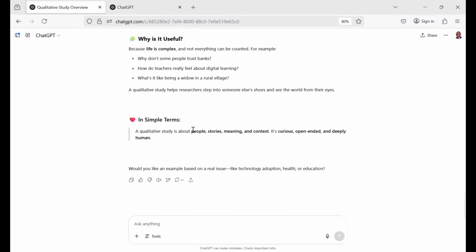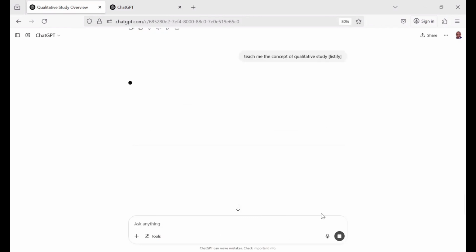So, in simple terms now, a qualitative study is about people, stories, meanings, and context. It's curious, open ended, and deeply human. So, the last one is listify. We are going to add the word listify to replace this ELS 10 and replace human, and just write listify. You want it to list it in a form. Let's see what we're going to get.